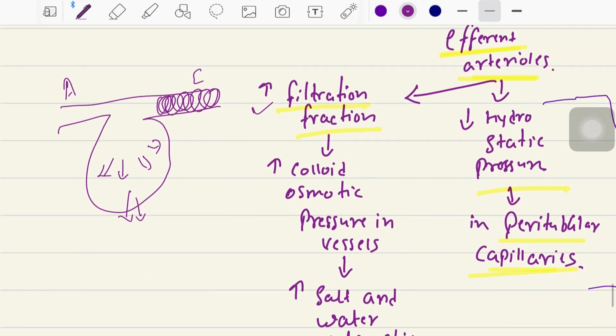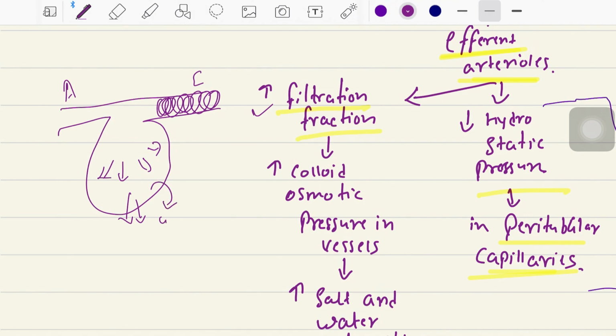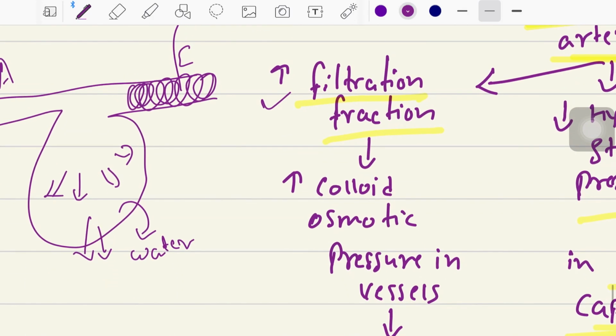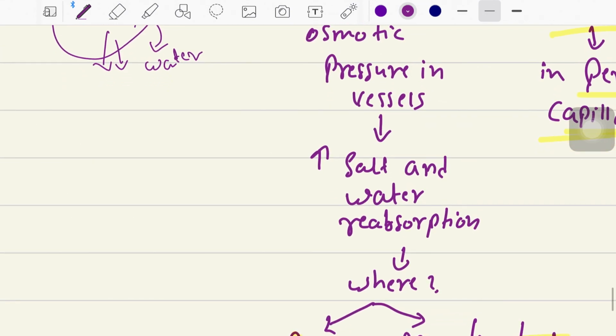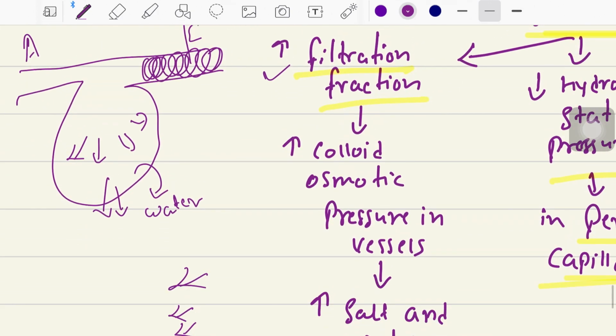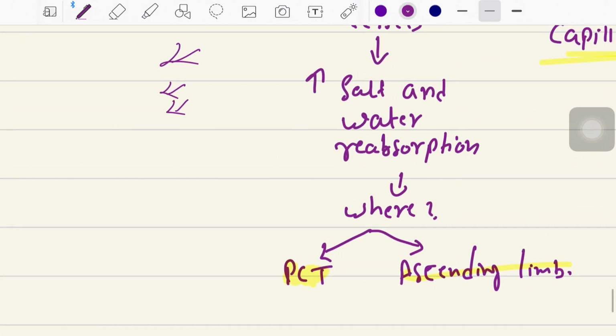Now because of the more filtration of water, the colloid osmotic pressure here, the relative concentration of the proteins and other material will be increased here. Okay, so because of this there will be more inward movement of the plasma, and there will be more reabsorption in the PCT and ascending limb.